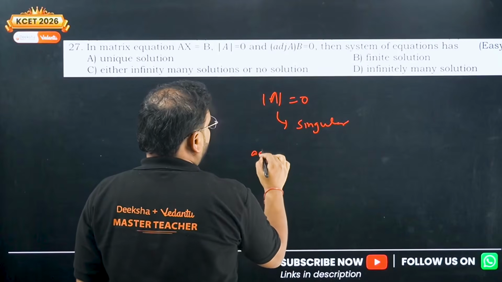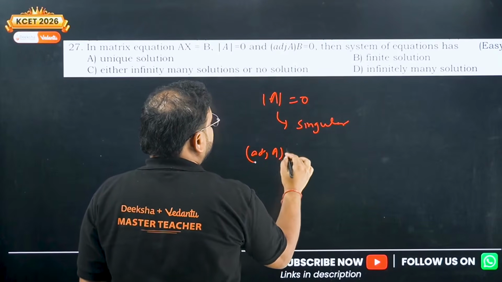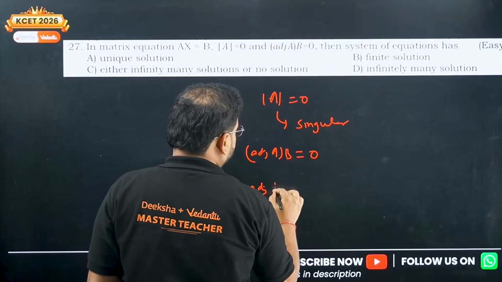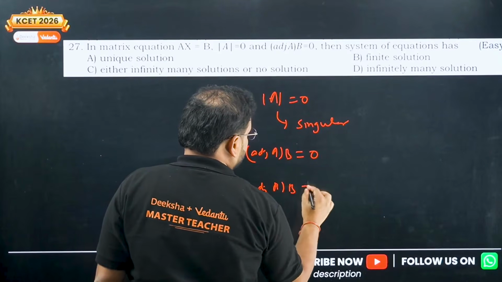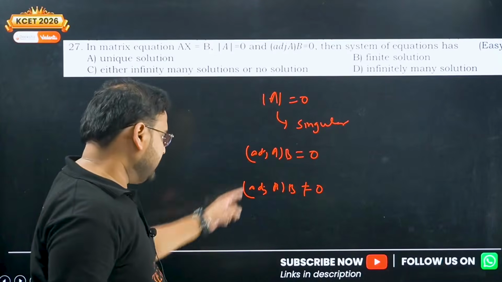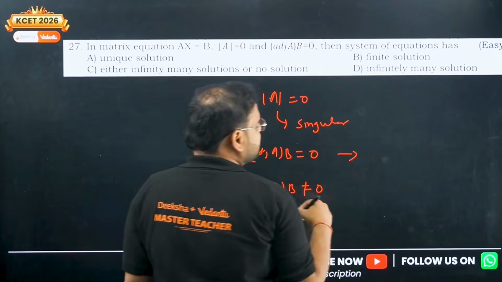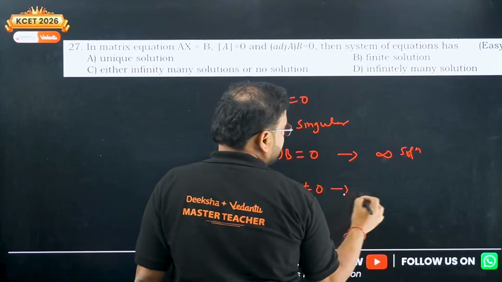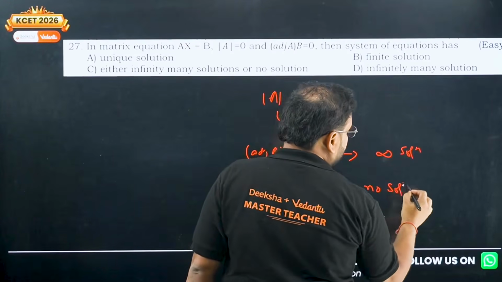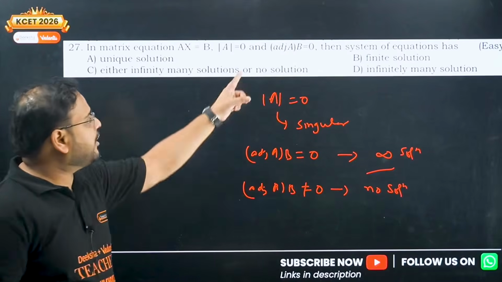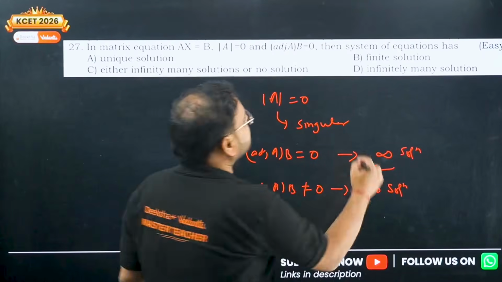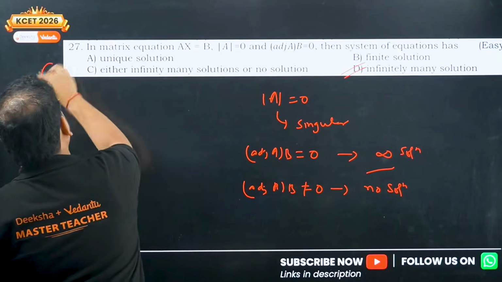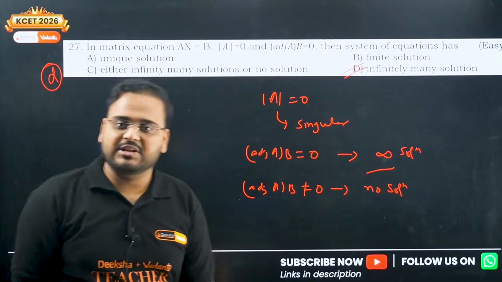If adjoint of A into B equals 0, or if adjoint of A into B is not equal to 0. When adjoint of A into B is 0, it is going to have infinite solutions. When it is not 0, we have no solutions. Check the case of this one. Adjoint of A into B is 0 means the answer is option D, infinite many solutions.